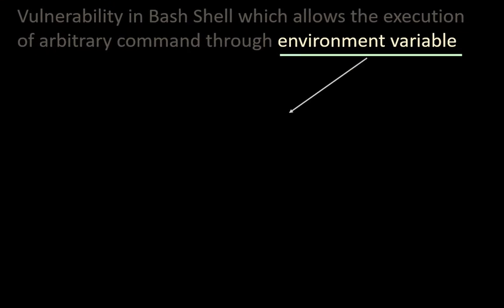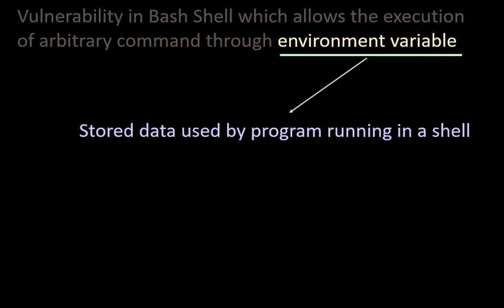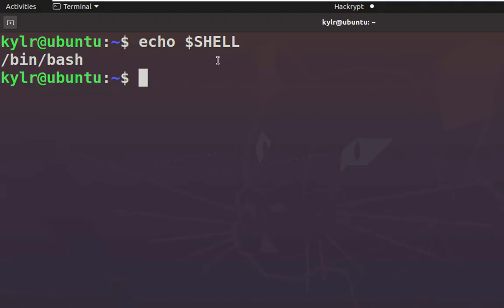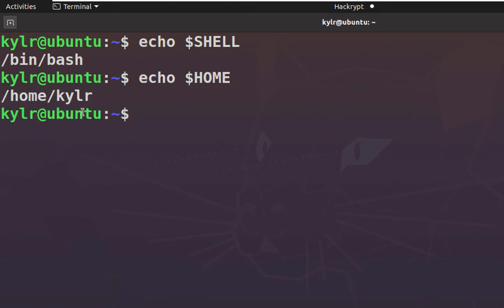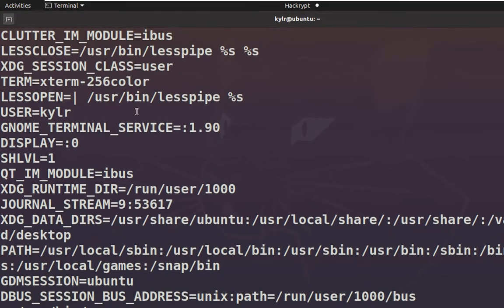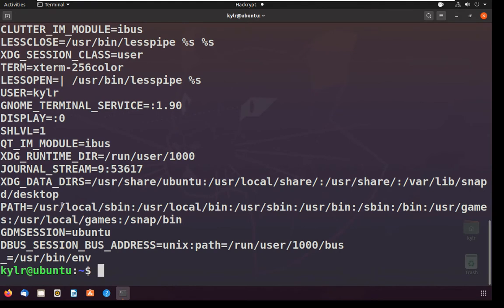Next is environment variables. These are stored data used by programs or scripts running in a shell. This SHELL is an example of an environment variable which contains this value. In the same way we have other values like HOME. It contains the current user's default home directory. To see the list of all available environment variables, we can use the env command like this. These are the available environment variables.